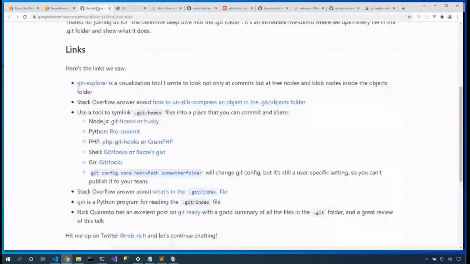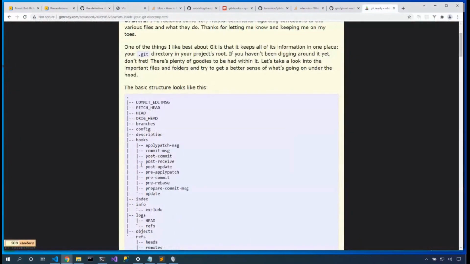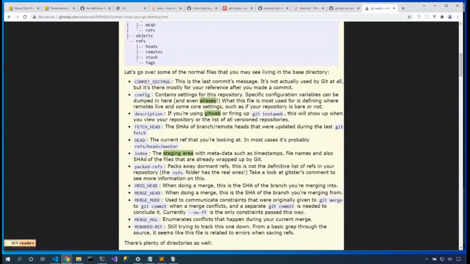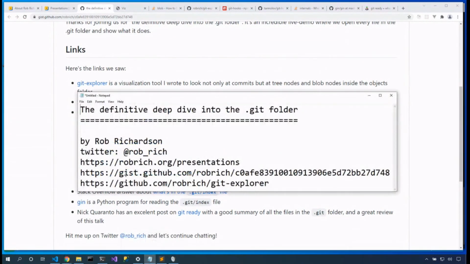Here's one website that kind of reviews each of those files and describes what they do. This can be great review if you want to look through the contents of this talk. All of this is referenced here in this gist, and you can grab this gist from robrich.org, click on presentations, and you can pop open this gist right now.